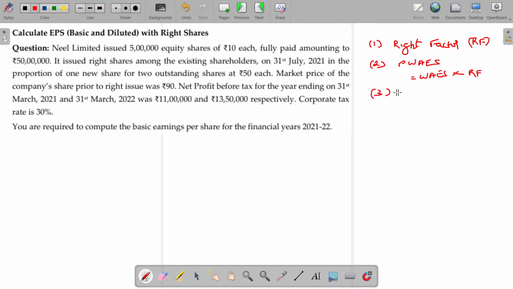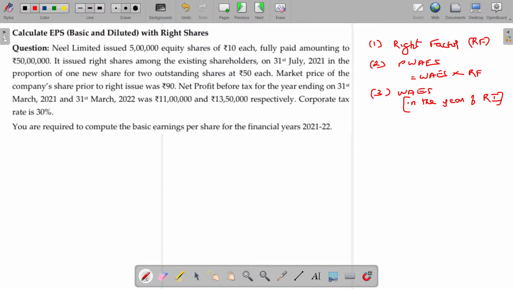Third, how can you calculate the weighted average number of equity shares in the year of right issue? How to calculate?